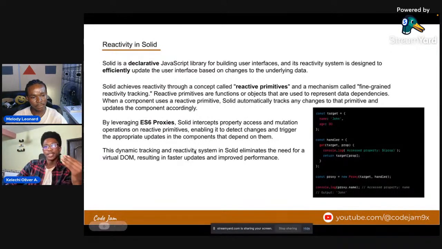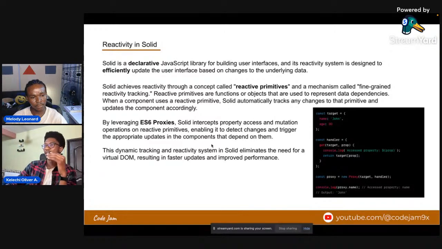And this dynamic tracking and reactivity system in Solid eliminates the need for the virtual DOM, right? React makes use of the virtual DOM, where for them to compute a node change, they use a different algorithm. So they have the virtual DOM and the real DOM. They use the virtual DOM to compute what area of the node changes and replace that in the real DOM, right?